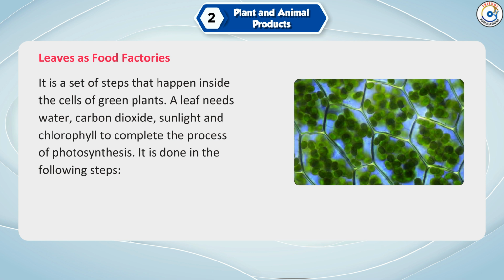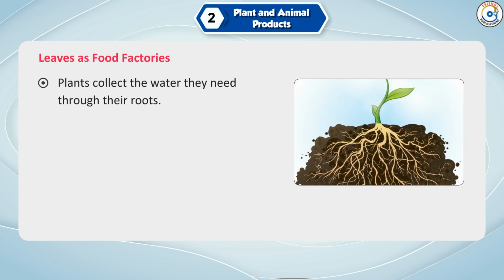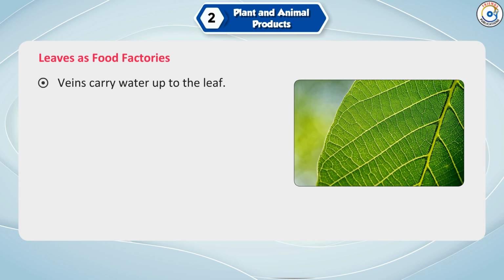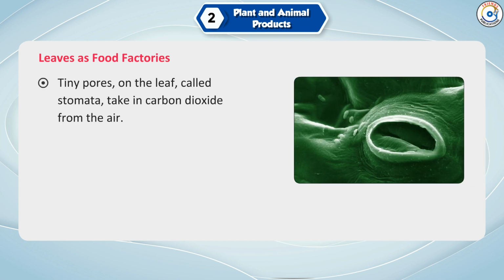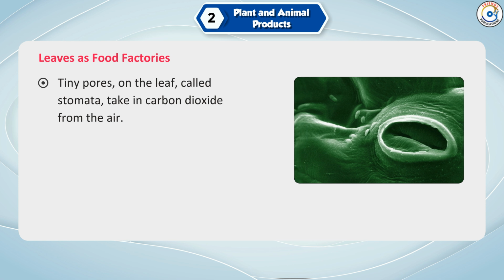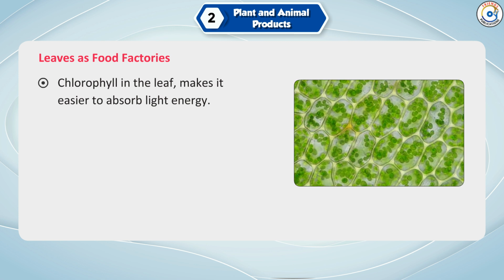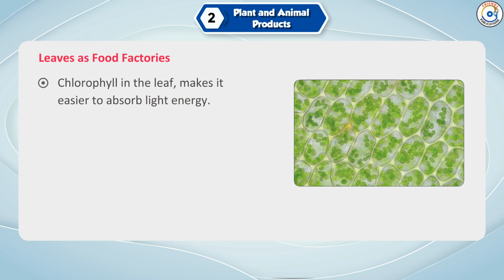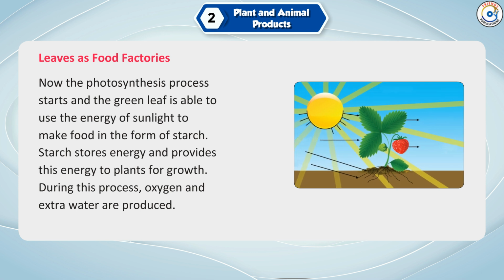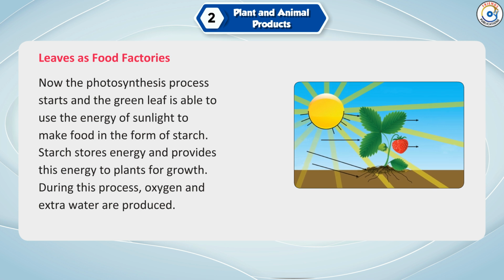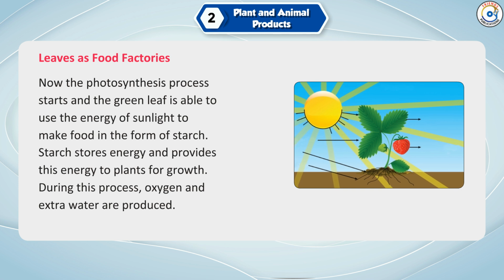It is done in the following steps. Plants collect the water they need through their roots. Veins carry water up to the leaf. Tiny pores on the leaf, called stomata, take in carbon dioxide from the air. Chlorophyll in the leaf makes it easier to absorb light energy. Now the photosynthesis process starts and the green leaf is able to use the energy of sunlight to make food in the form of starch. Starch stores energy and provides this energy to plants for growth.